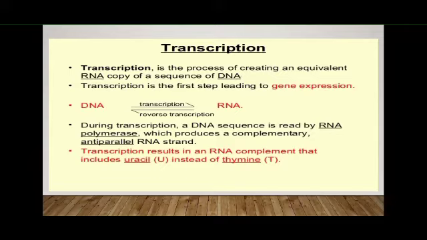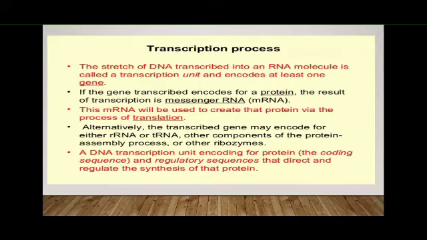So adenine is hydrogen double bonded with uracil in your RNA molecule, and guanine is usually triple bonded with cytosine. Got it? So now coming to the transcription process, we have already said that from your coding region itself, present on your DNA molecule, your RNA molecule is being synthesized, isn't it? So that coding region is present on the sense strand, and the opposite strand is the antisense strand.